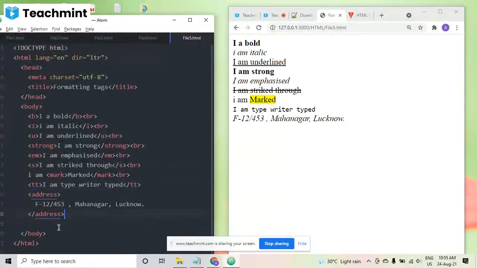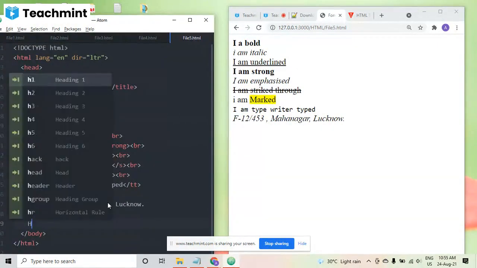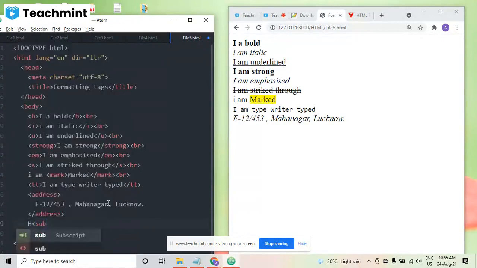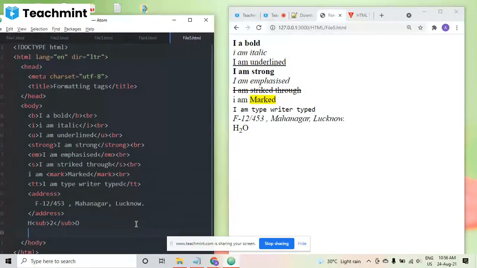Okay, so with this we have seen many things. Now I am just telling two more tags. One is the sub, that is for the subscript. Subscript means when you want the text to be a bit smaller. Suppose I want to write H2O. So H, and I'm writing sub here, subscript, and I'm taking 2, and then I'm writing O. So this 2 will actually come in very small, below the line. You can see it this way.